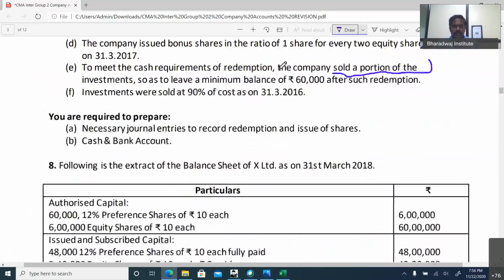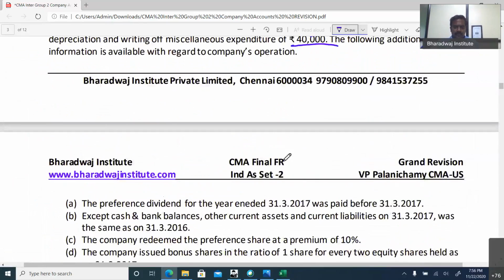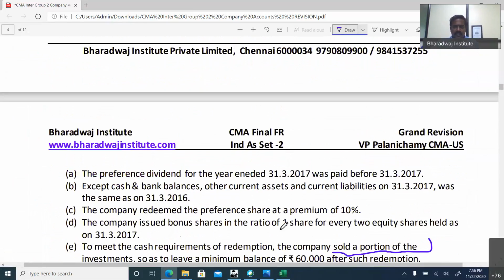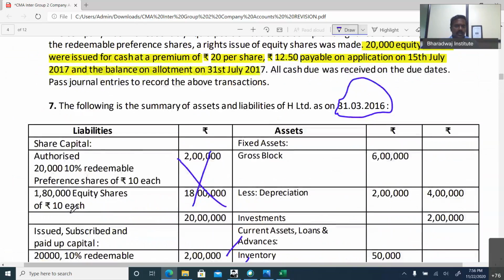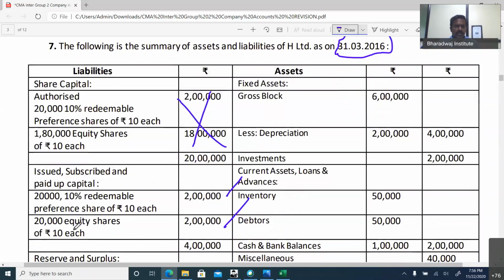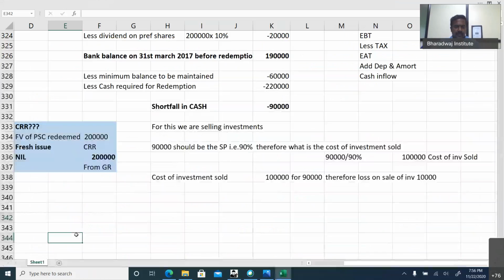This apart, there is one more thing in the problem. There is a bonus issue. There is a bonus issue of 1 share for every 2 equity shares held. Okay. So look at equity shares. How many equity shares are there? 20,000 equity shares are there. So the bonus issue will be 20,000 equity shares into 1 by 2. That is 10,000 equity shares.